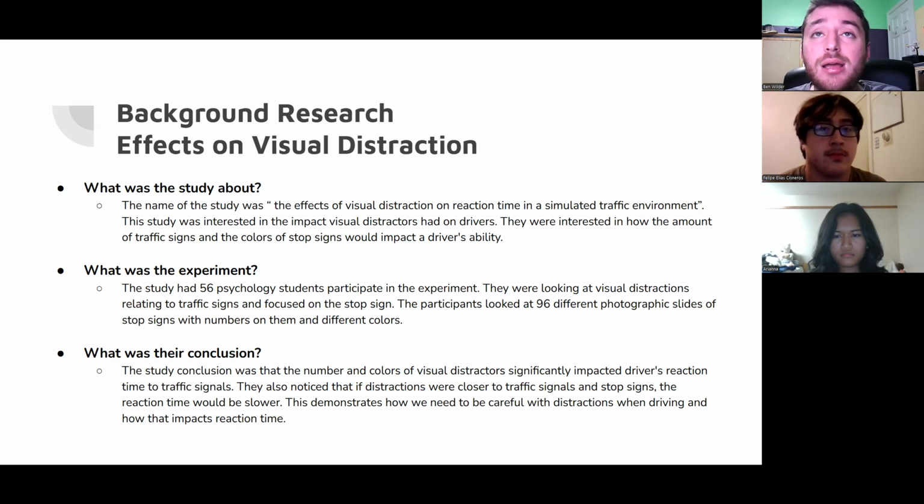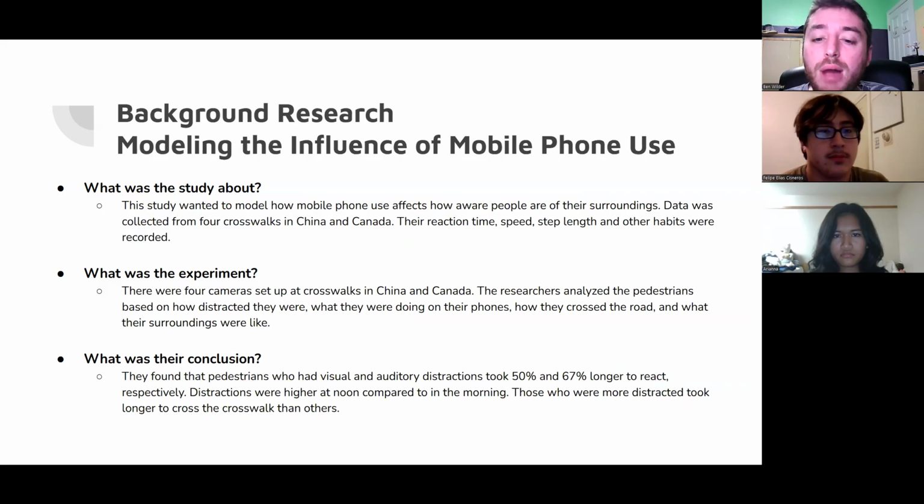The next study was called Modeling the Influence of Mobile Phone Use. So what was this study about? This study wanted to model how mobile phone use affects how aware people are of their surroundings. Data was collected from 4 crosswalks in China and in Canada. Their reaction time, speed, step length, and other habits were recorded.